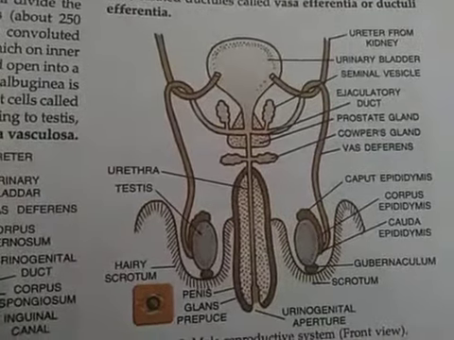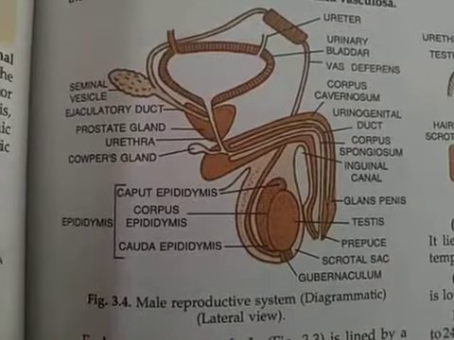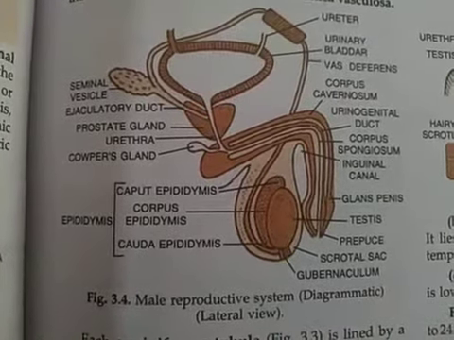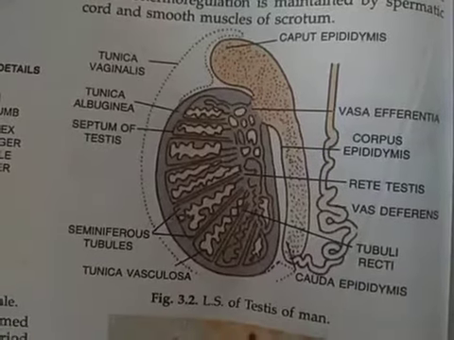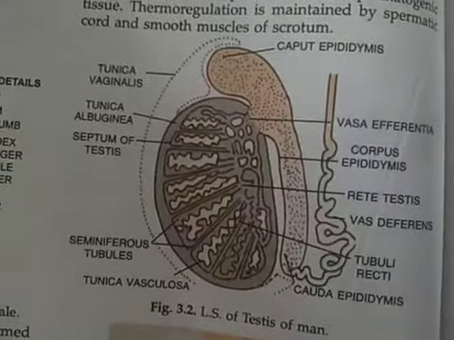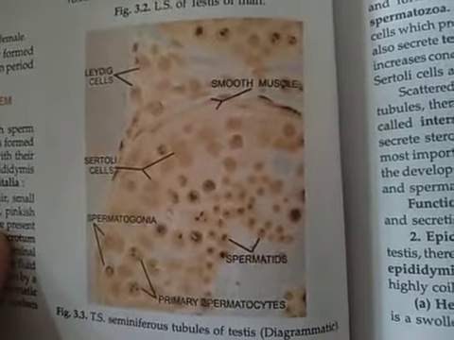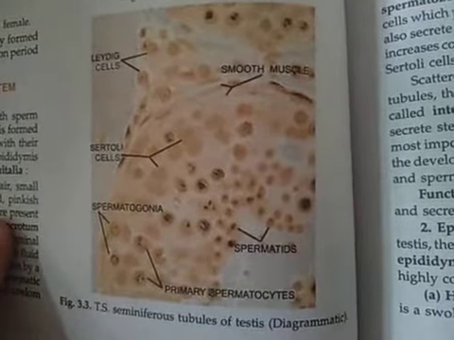Okay, we have three diagrams. First one is this. Second one is this diagram that represents a lateral view of the male reproductive system. This is the third diagram representing the LS of testes of a human male. And this is the fourth diagram representing the TS of seminiferous tubules of testis.